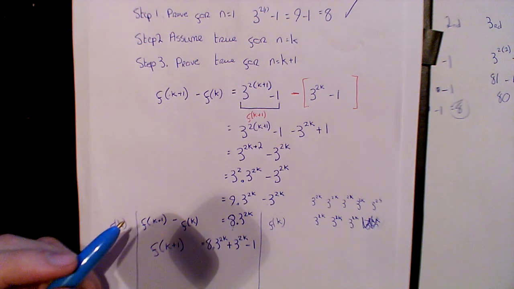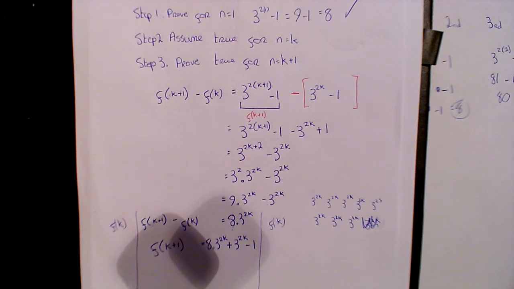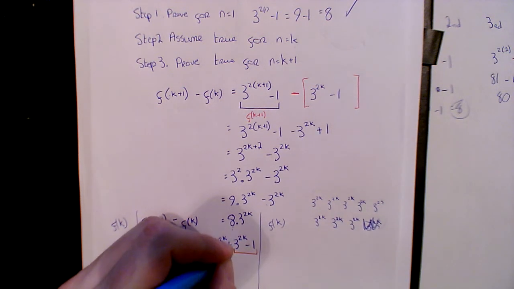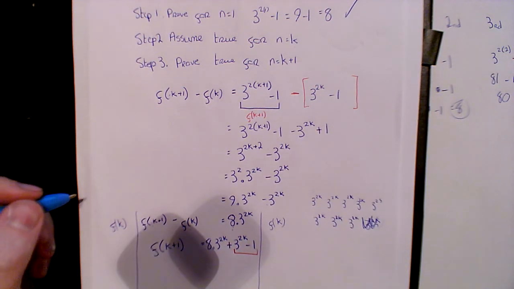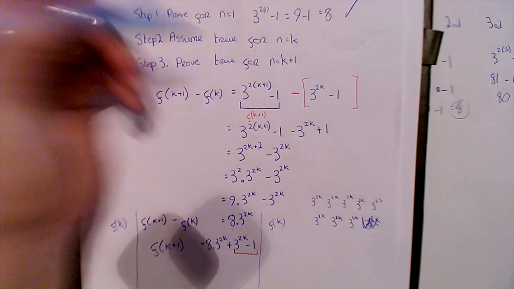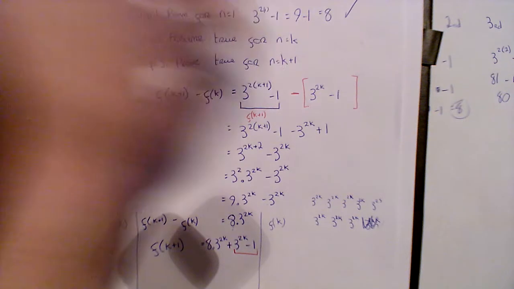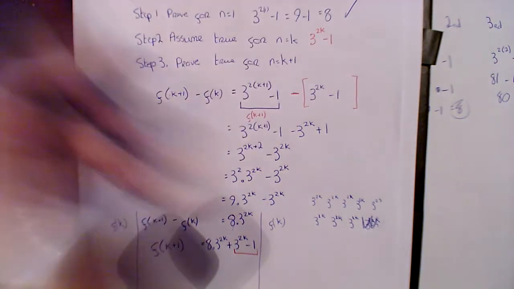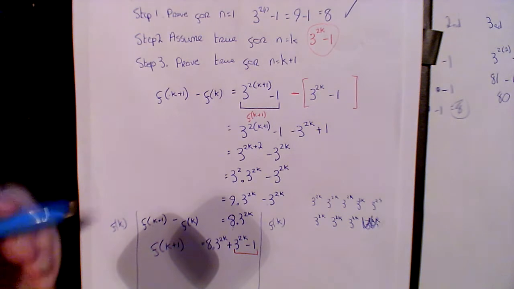Okay, so let's think for a minute. That is divisible by 8. Okay, we know it's divisible by 8 because we've assumed it up here. Actually, I should have written 2k plus 1, I should have just written that in.